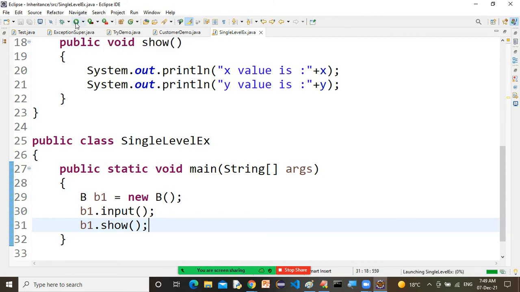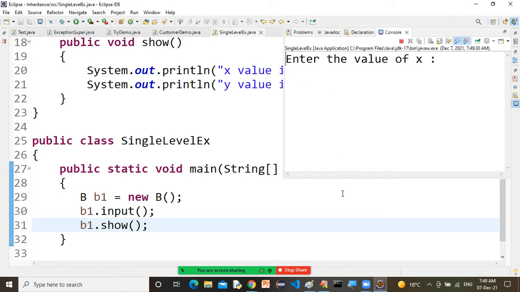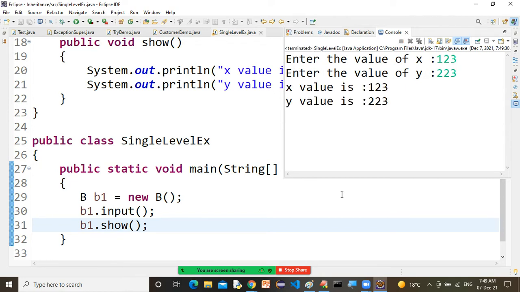First it will demand the value from the user. Enter the value of x. Let's say the value of x is 123. Enter the value of y. Let's say 223. Now the x value is 123, and the y value is 223.